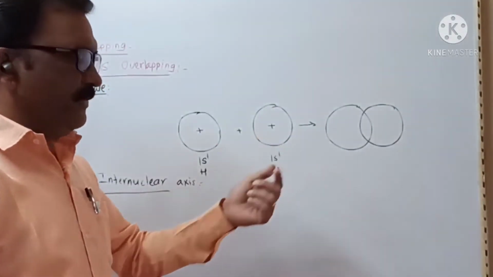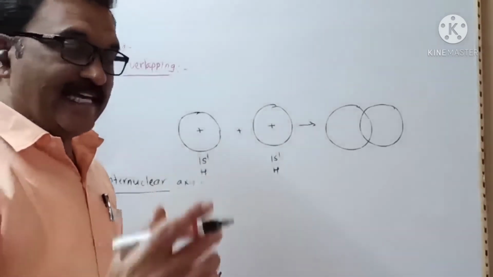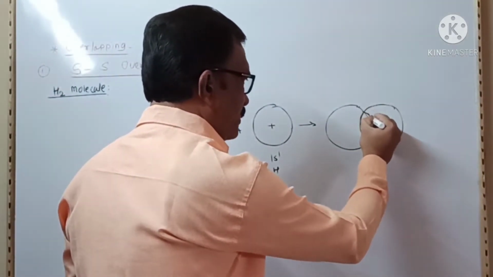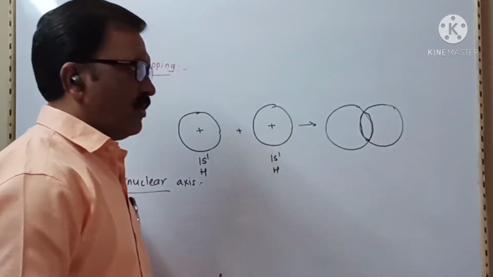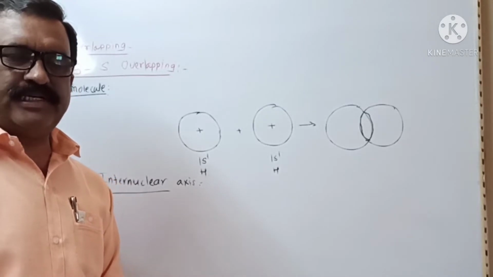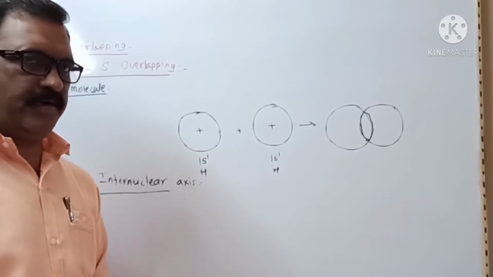In this overlapping, the extent of overlapping is maximum, and hence, according to valence bond theory, the bond formed is a strong bond.